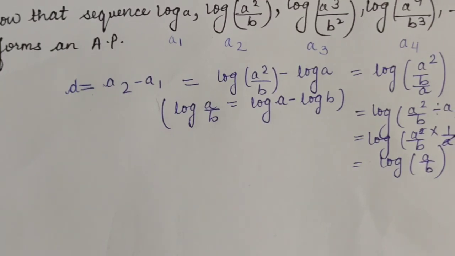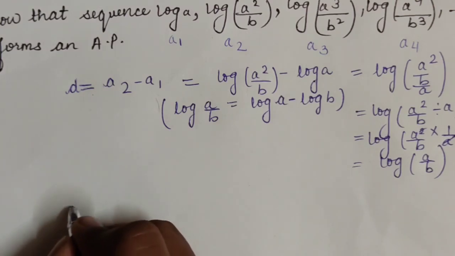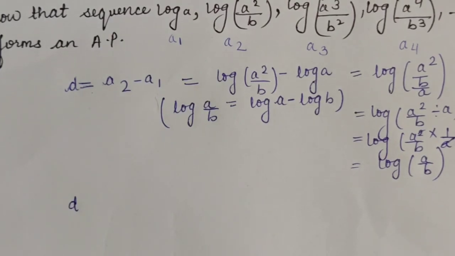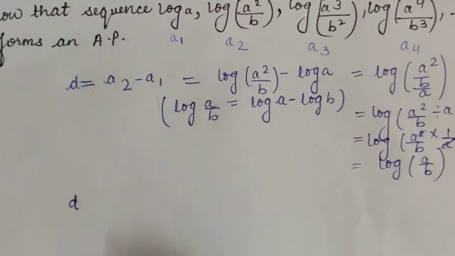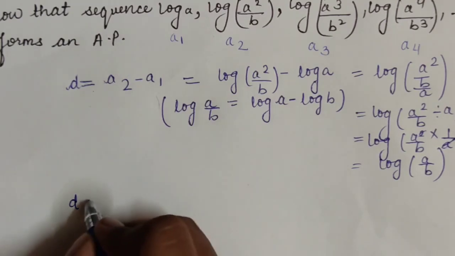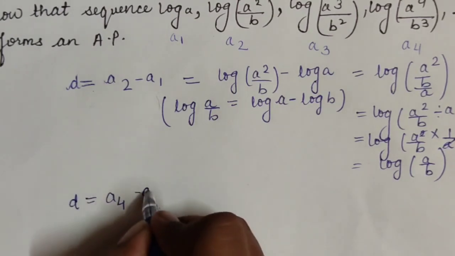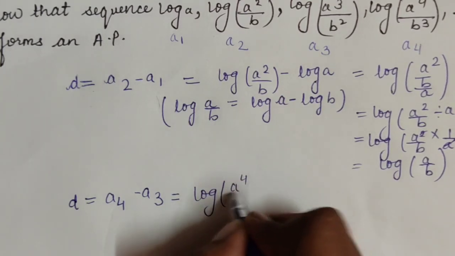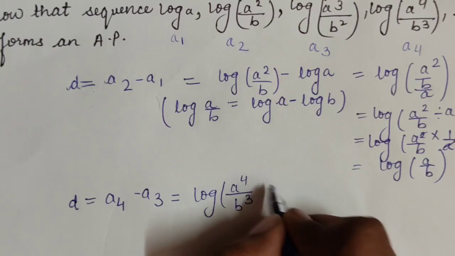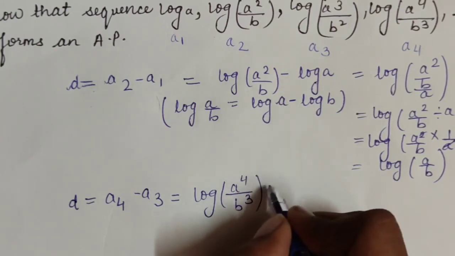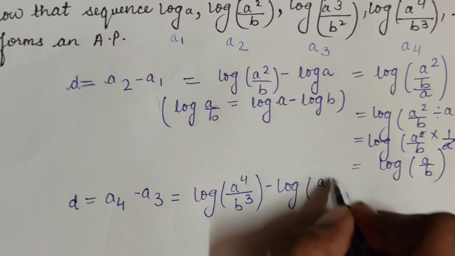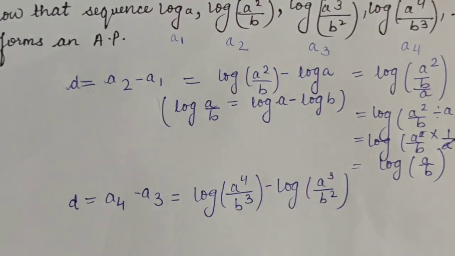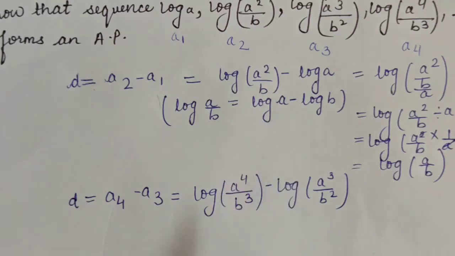Now we'll get the common difference again by subtracting the third term from the fourth term. See here, I'm again getting the common difference. So it will be equal to a4 minus a3. So it will be log of a to the power 4 upon b cube, minus log a cube upon b square. The same property we will use and we will solve it.